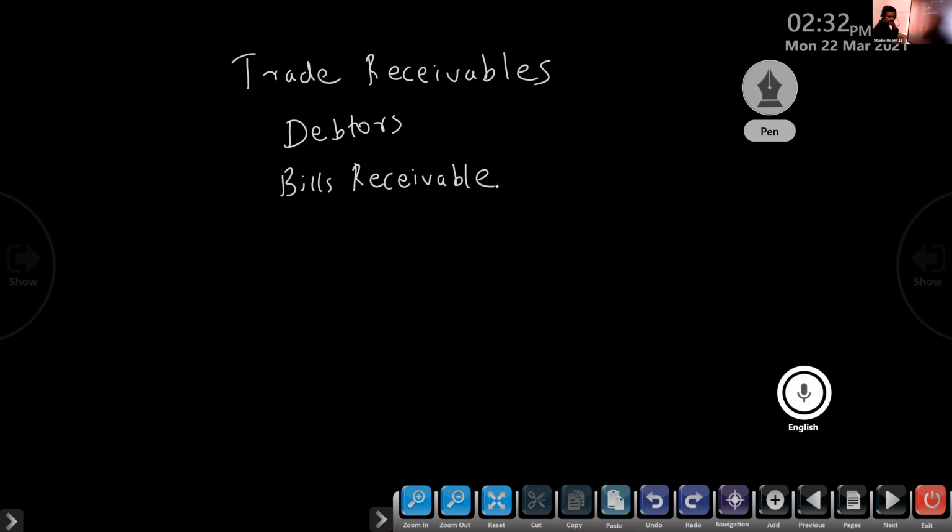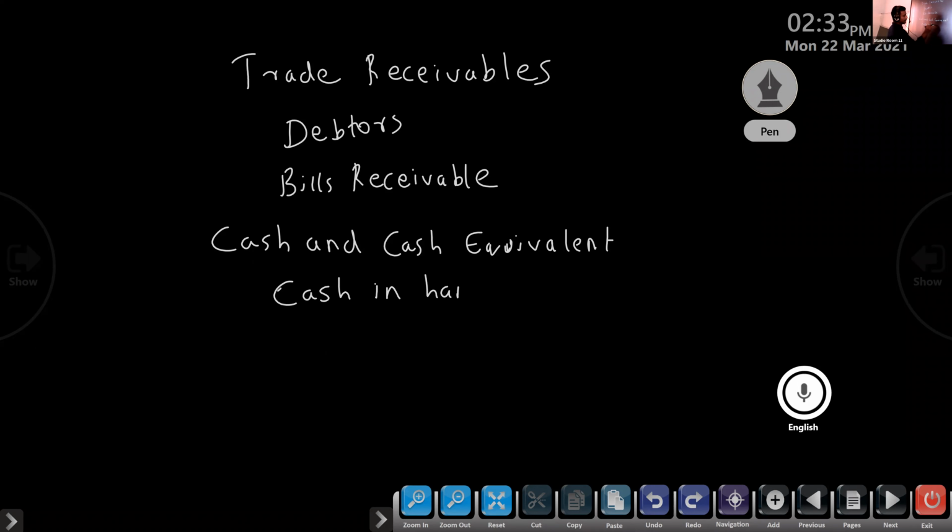Next item they gave, cash and cash equivalents. So here, cash in hand, cash at bank.